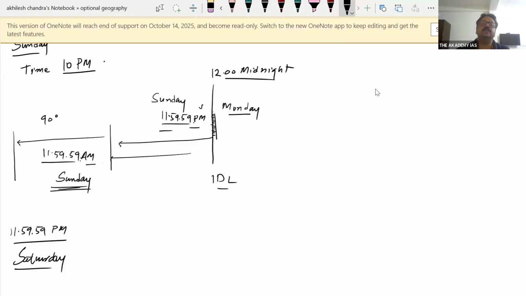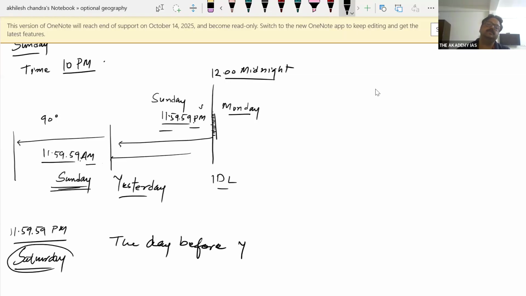So for 1 second, you will find a new day. On entire globe, you will find yesterday. And for 1 second, you will find the day before yesterday. Day before yesterday.